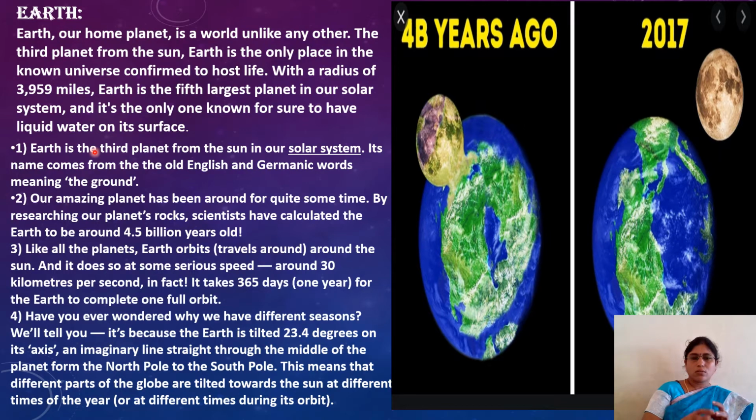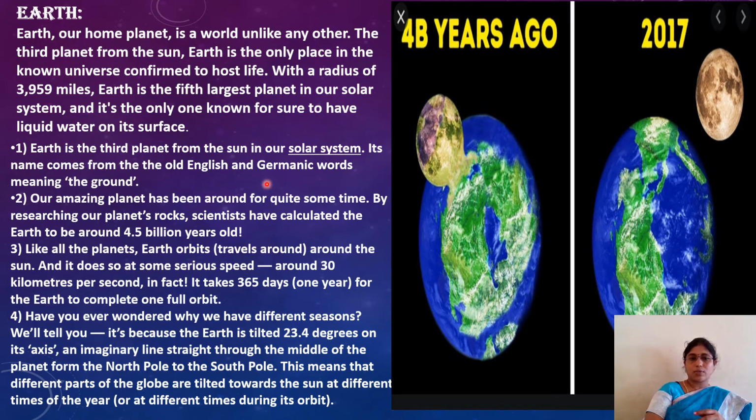And what are the main amazing facts of our Earth? Now I am going to tell. Earth is the third planet from the Sun in our solar system. Its name comes from the Old English and Germanic words meaning the ground.